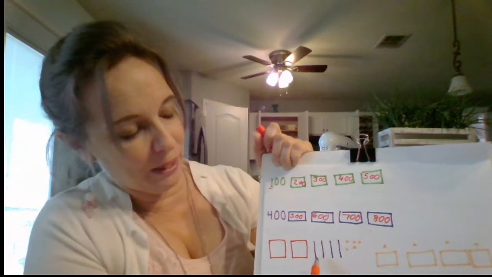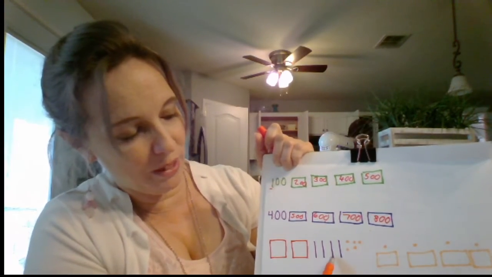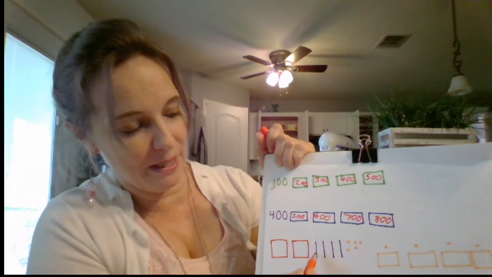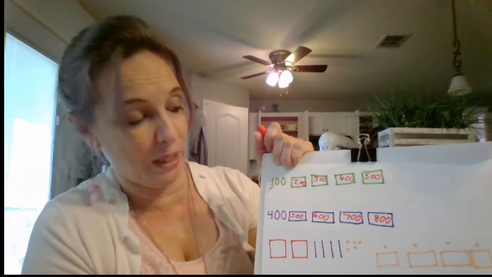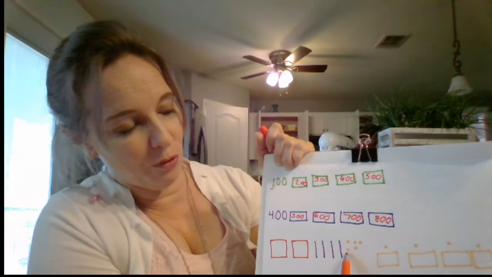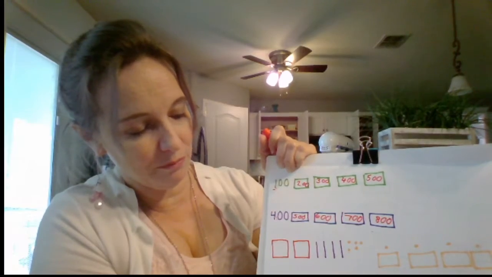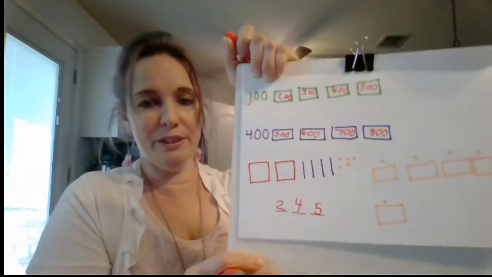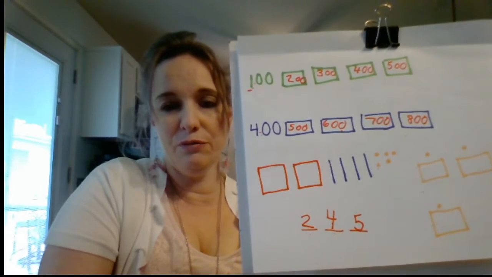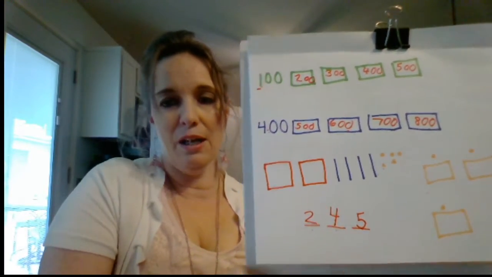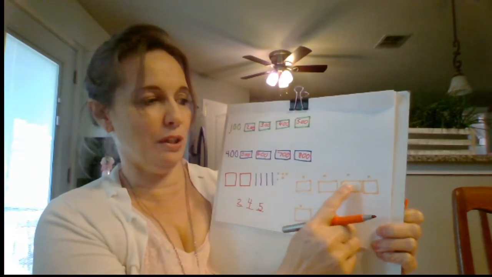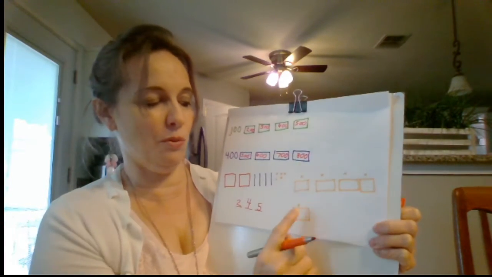How many tens do I have? 10, 20, 30, 40. So I'm going to put that in the tens place. I have 4 tens. That means 40. And then in the ones, I have 1, 2, 3, 4, 5. What number have we written? Sorry, I didn't know you couldn't see that. 245.